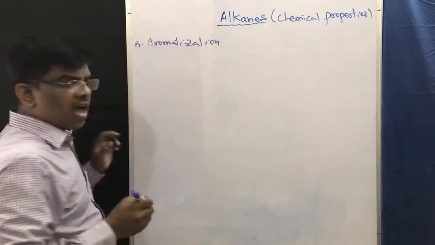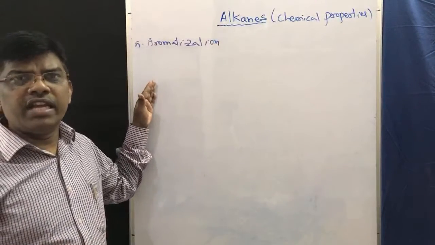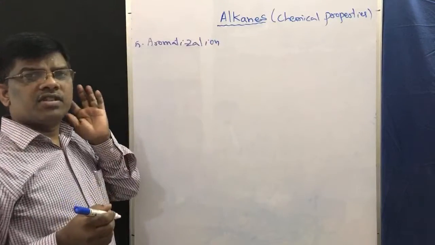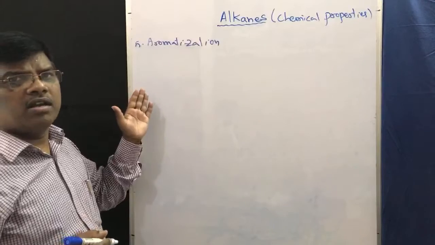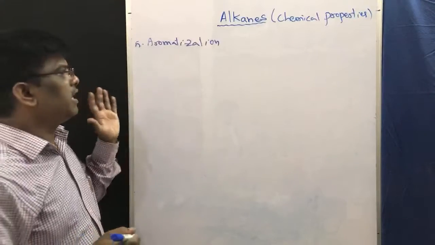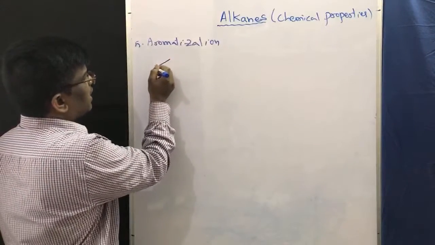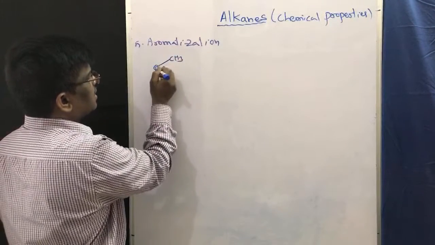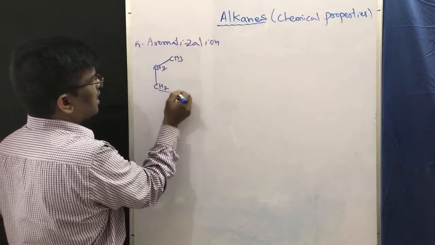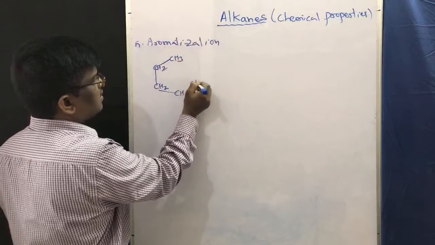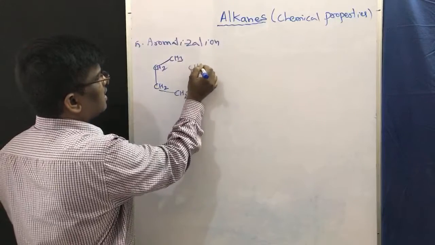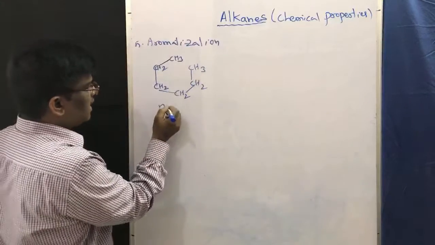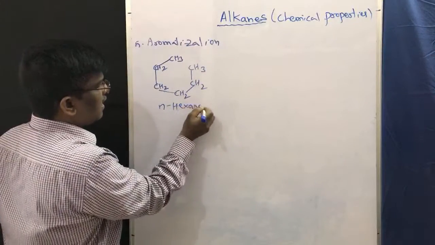For aromatization to take place, we need at least 6 carbons. The alkanes which have 6 or more carbons are going to undergo aromatization. For aromatization I am taking hexane. Hexane can be written as CH3, CH2, CH2, CH2, CH2, CH3. How many carbons are there? 1, 2, 3, 4, 5, 6. This is n-hexane.